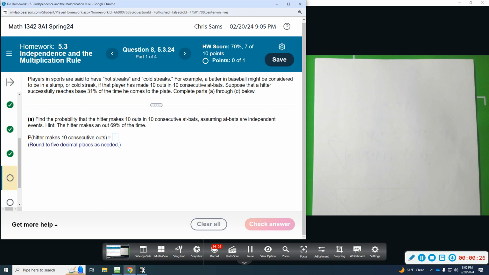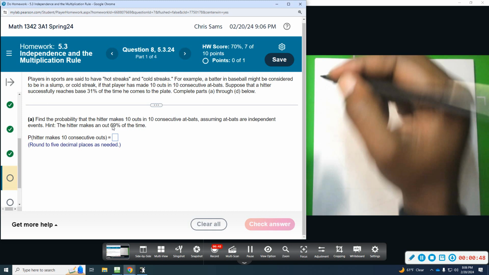So we're going to find the probability that the hitter makes 10 outs in 10 consecutive at-bats, assuming at-bats are independent. And then it says, hint, the hitter makes an out 69% of the time. So he reaches base 31%, he gets out 69%.